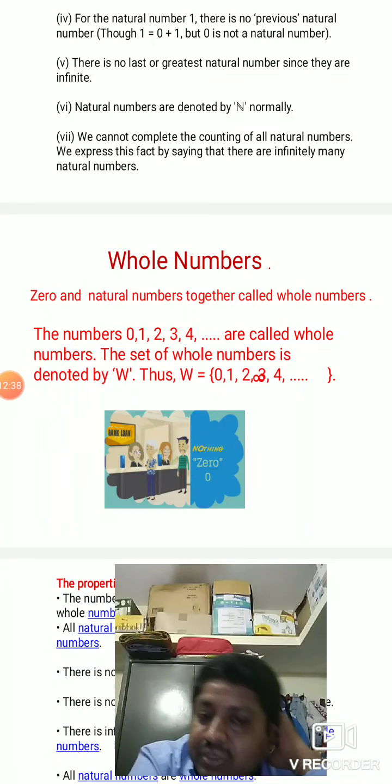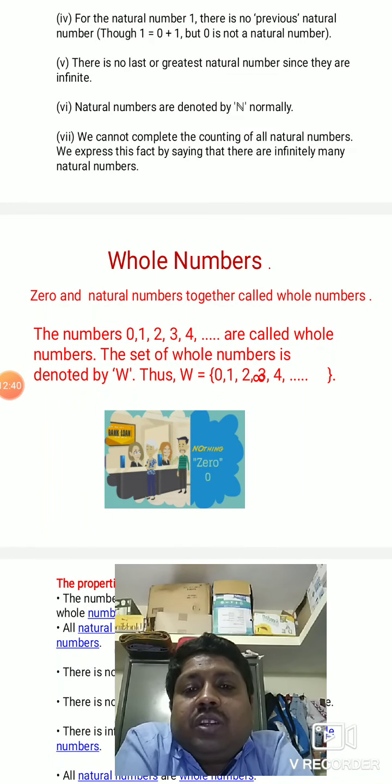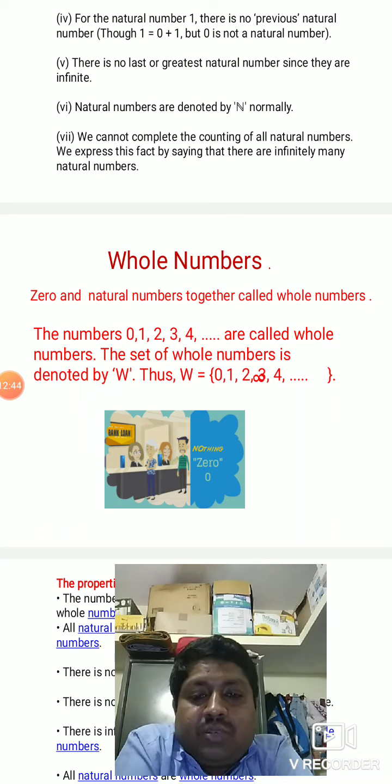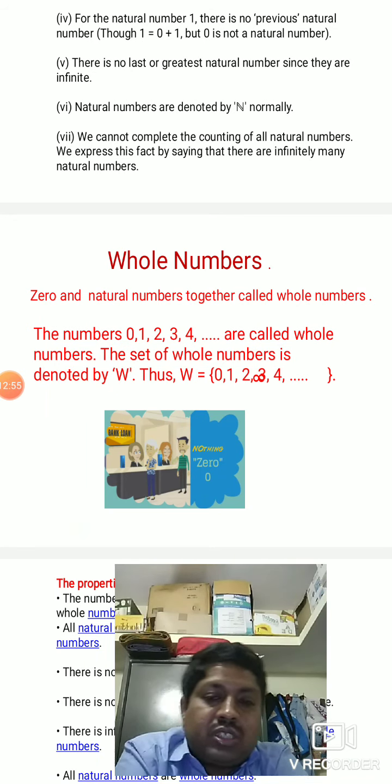What do you mean by whole numbers? Zero and natural numbers together are called whole numbers, isn't it? Natural numbers are there and zero is there. When you add zero to the natural numbers, you will get whole numbers. Isn't it, children? Okay, so what is a natural number?